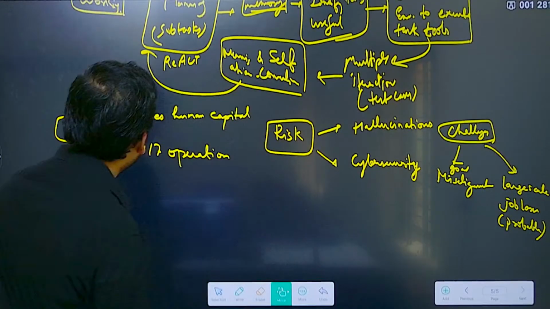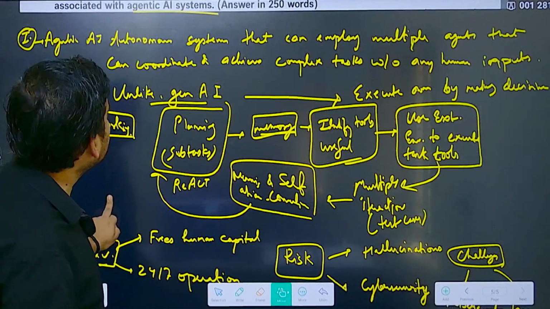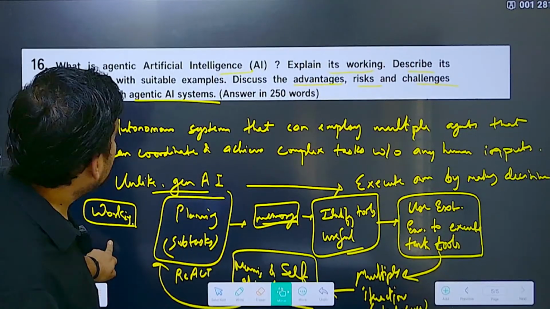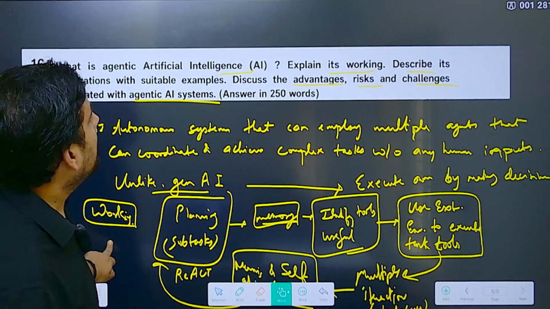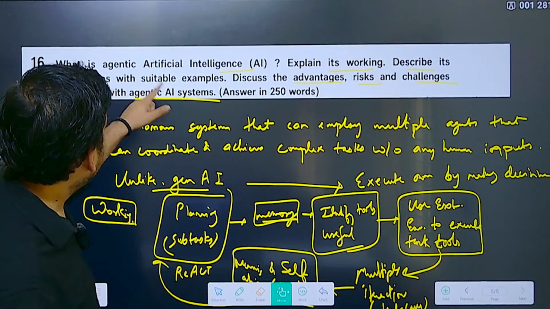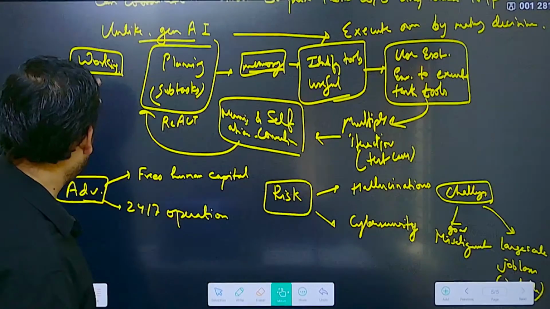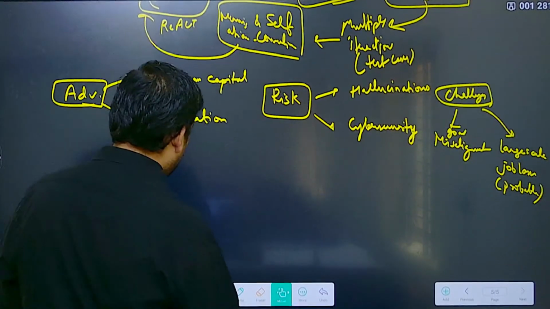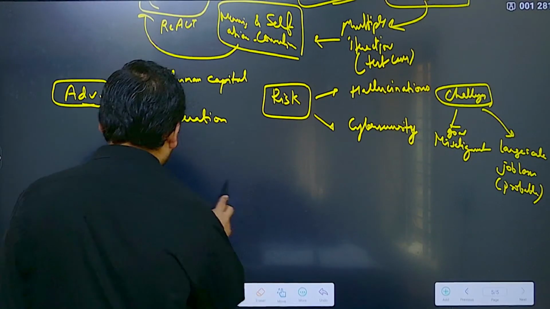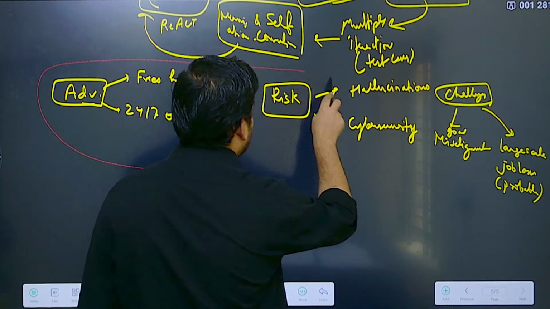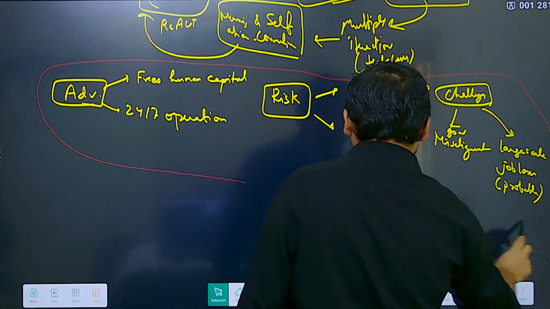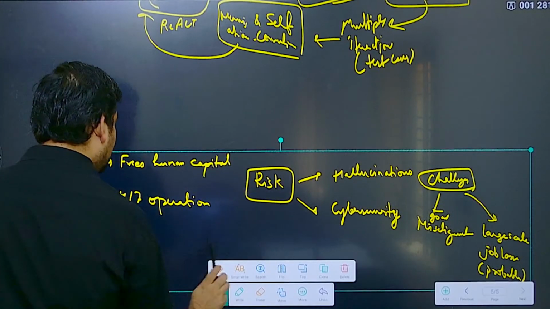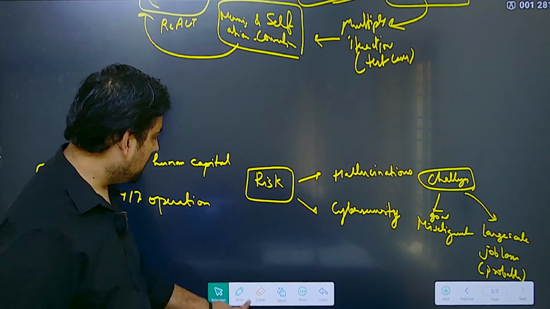Now I think applications is also asked. The question says discuss its advantages, risk, and challenges, and describe its applications with suitable examples. So before writing all this, what should be mentioned is its applications. This question is very long, that is why I have written only two points in each of these three, but if you write it separately you will get at least a mark extra. Now what are the applications?